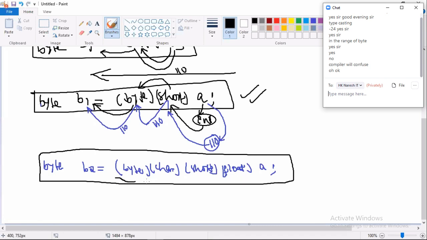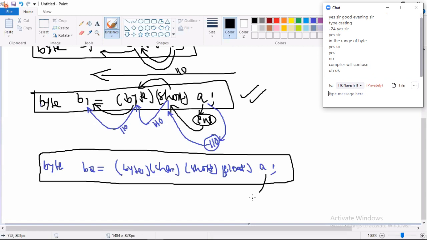All these are number data types only, number category only. Why not allowed? Allowed here, no problem.